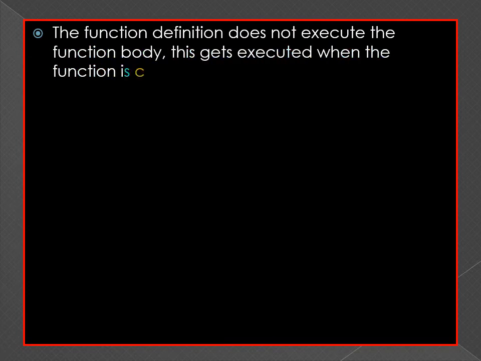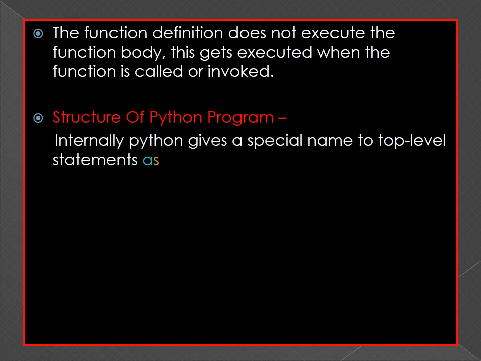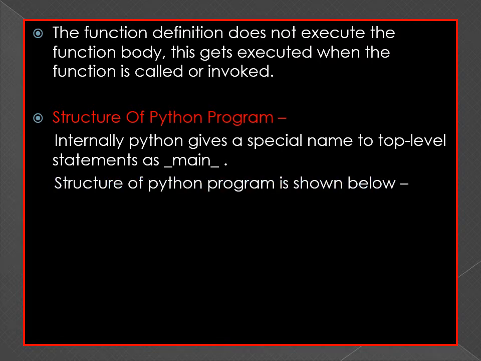Remember that the function definition does not execute the function body. It gets executed when the function is called or invoked, and this is the structure of a Python program. First, we start with the definition of the function.